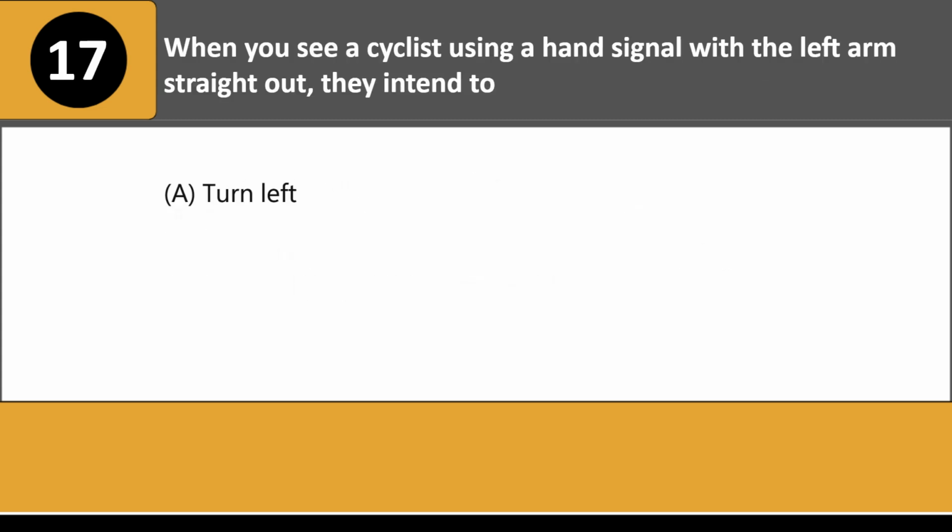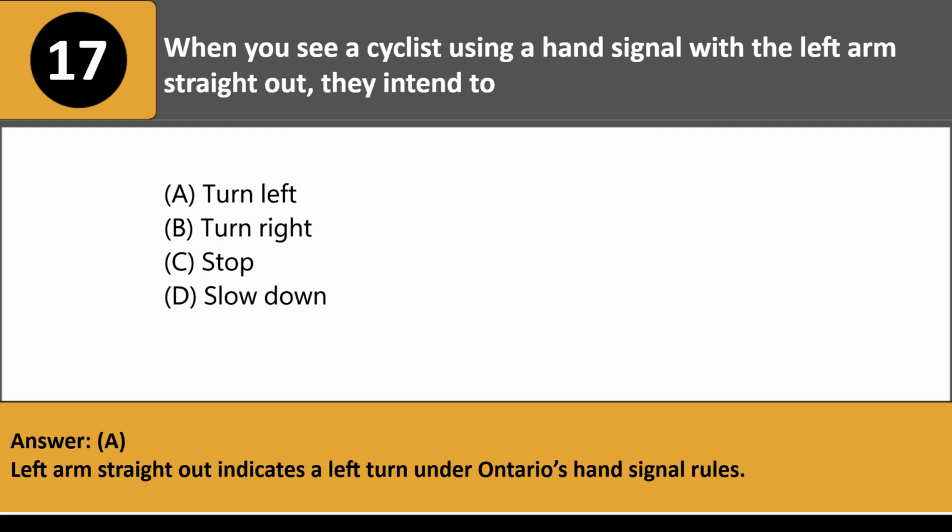When you see a cyclist using a hand signal with the left arm straight out, they intend to: A. Turn left. B. Turn right. C. Stop. D. Slow down. Answer: A. Left arm straight out indicates a left turn under Ontario's hand signal rules.